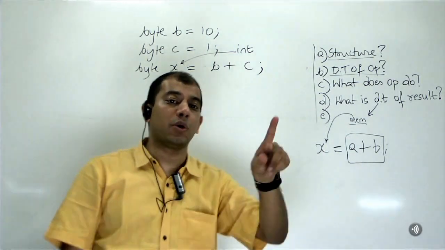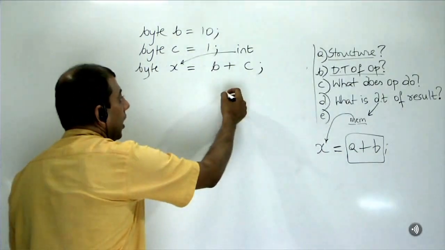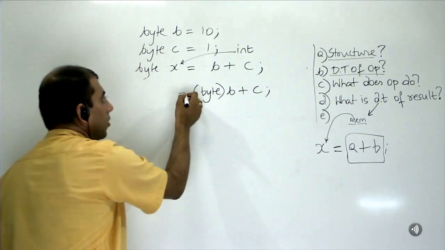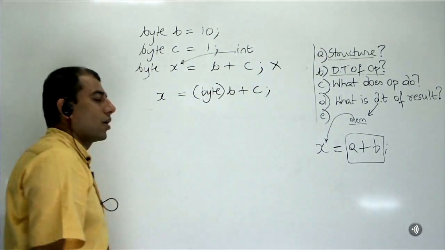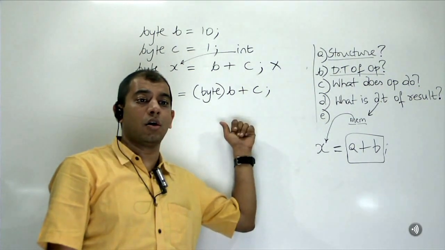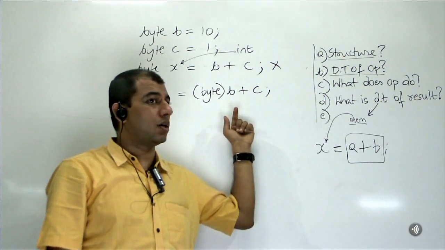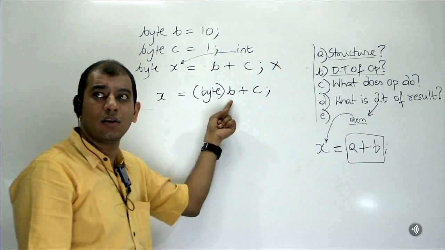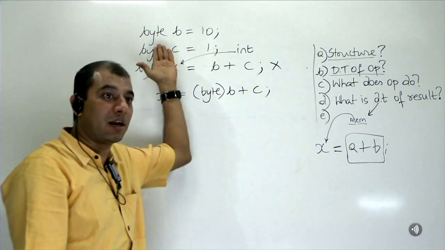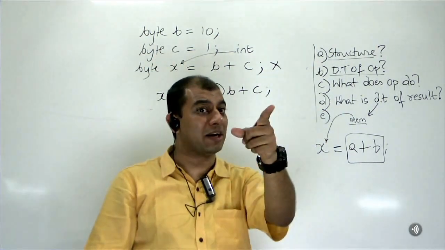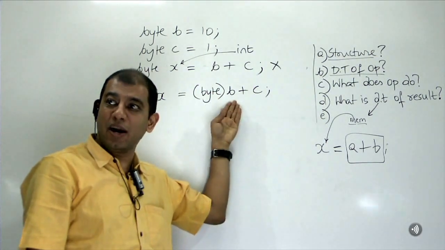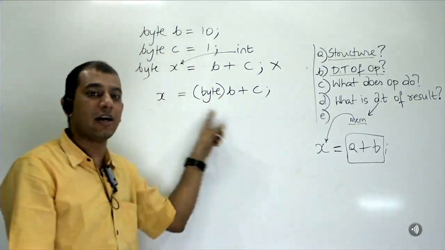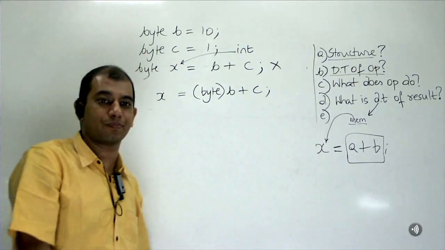Tell me, what if I do this, will this work? This is not going to work. Yes or no? No. Why? Because you are casting only what? B is already a byte. You are telling byte, you are already byte. A byte plus another byte gives you an int, and that int put into X gives a compiler error. Are you with me?